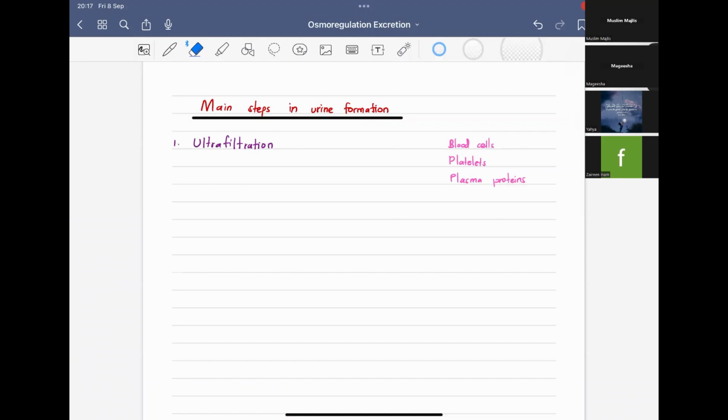In the process of urine formation, you have three main steps. What are they? They are ultrafiltration, selective reabsorption, and secretion. Okay, so for these three processes, they can ask you in a structured question: name the three processes involved in urine formation, or name the main steps.